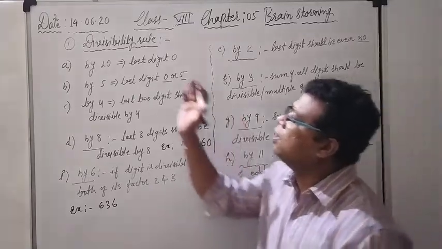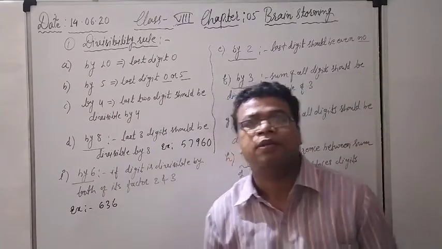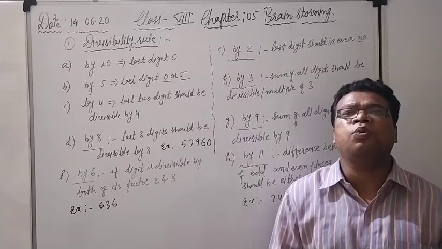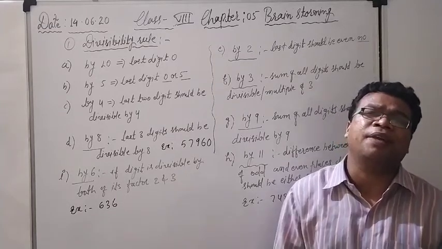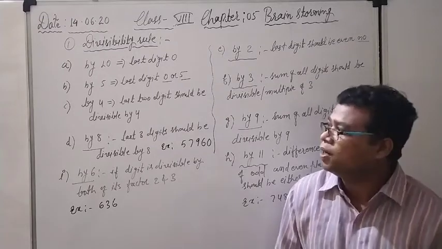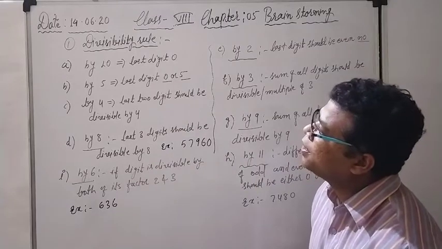See here, our first topic is the divisibility rule, that we already know. Divisibility rule means what are the divisibility rules by 1, 2, 3, 4, 5, 6, 7, 8, 9 and 10, the single-digit numbers up to 10 that we have to see. Right now, first I have written here the divisibility rule by 10.